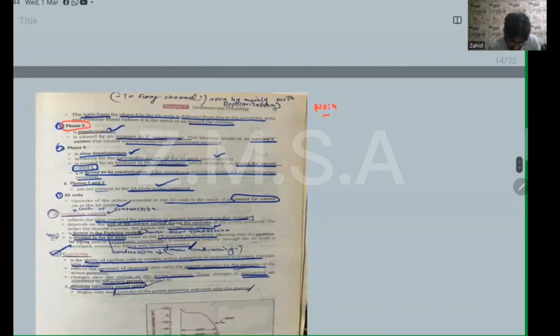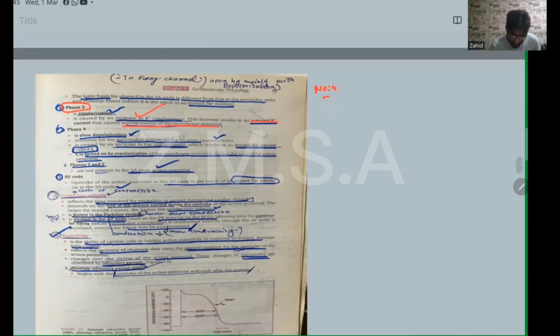Phase 3 is repolarization, caused by the increase in potassium conductance. This increase results in an outward potassium current that causes repolarization of the membrane potential. Phase 4 is a slow depolarization that accounts for the pacemaker activity of the SA node. Automaticity is caused by the increase in sodium conductance, which results in inward sodium current. Funny channels are turned on by repolarization of the membrane potential during the repolarization preceding the action potential. Phase 1 and phase 2 are absent in the SA node action potential.